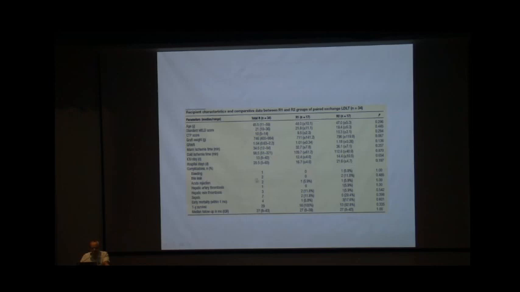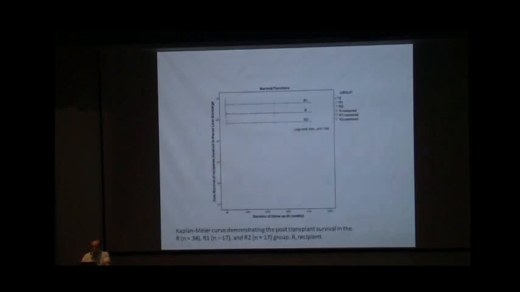And if we look at the complications also, there is no significant difference in terms of bleeding, bile leak, acute rejection, hepatic artery thrombosis, hepatic vein thrombosis, sepsis, early mortality within 1 year, 1 year survival, and median follow-up was 27 months in both the groups. So this is the Kaplan-Meier curve demonstrating that there is no difference in the post-transplant survival between the 2 groups of the recipients.